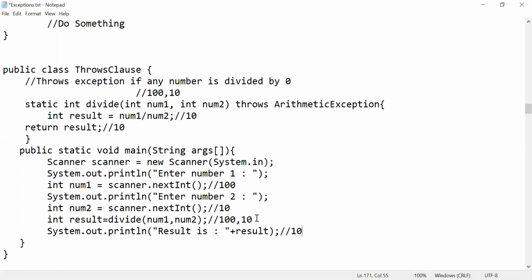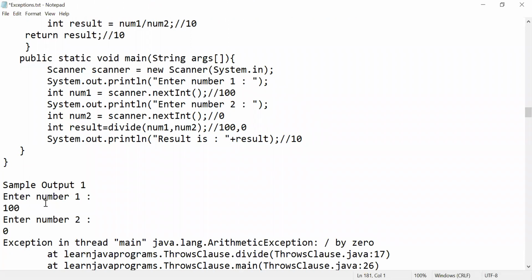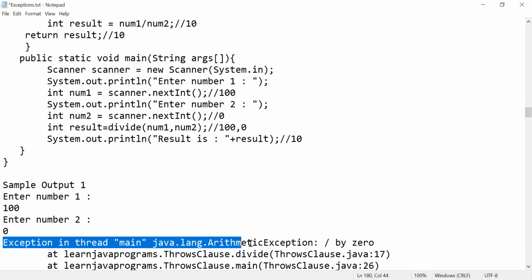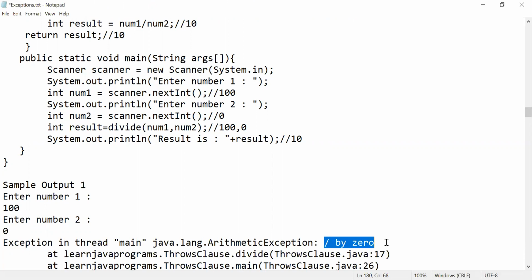A problem arises whenever our number 2 is 0. Imagine I am giving number 2 equal to 0. Try to observe: this is number 2, now your denominator is 0, right? Now it will throw an arithmetic exception. What is the default message of arithmetic exception? Division by 0. Got it. Now let's check the output. Number 1 is 100, number 2 is 0. Now what is the exception saying? Java.lang. Now what is the customized message? It is giving the predefined message, division by 0. Like that you can give it.